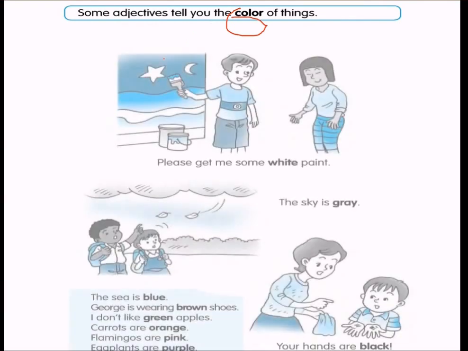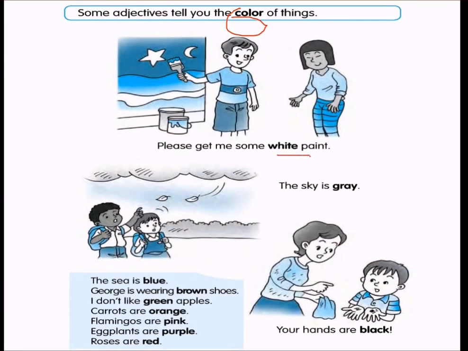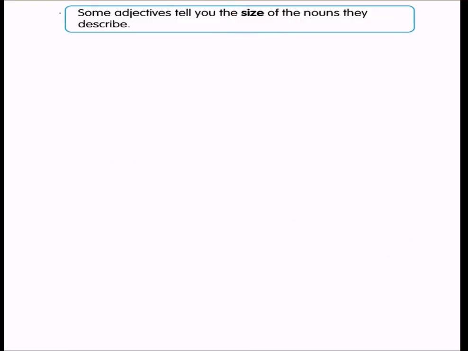Some adjectives tell you the color of things. How? Color of the things? Please get me some white paint. White paint we are talking about. Paint will always be a noun. The sky is grey, so the color is grey. The sea is blue. George is wearing brown shoes. I don't like green apples. Carrots are orange. Flamingos are pink. Eggplants are purple. And roses are red. Your hands are black.